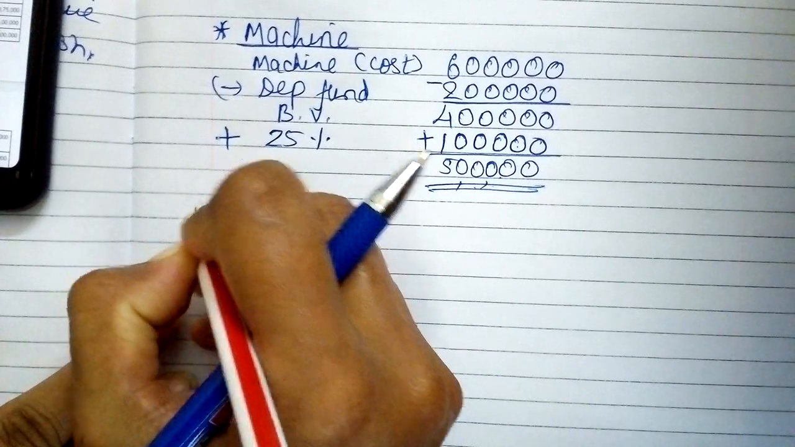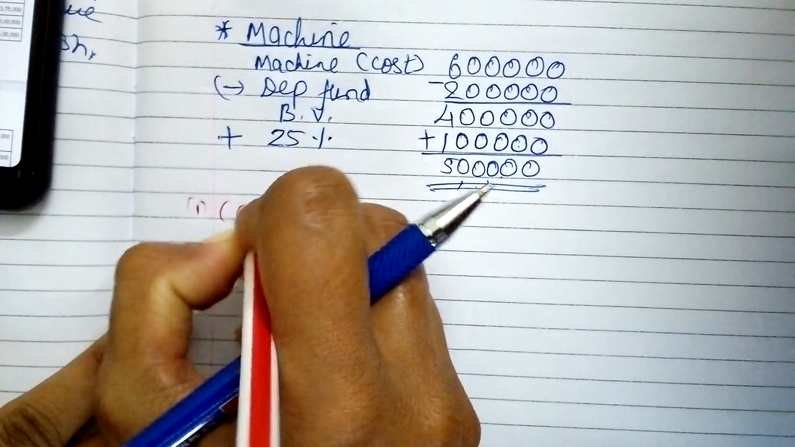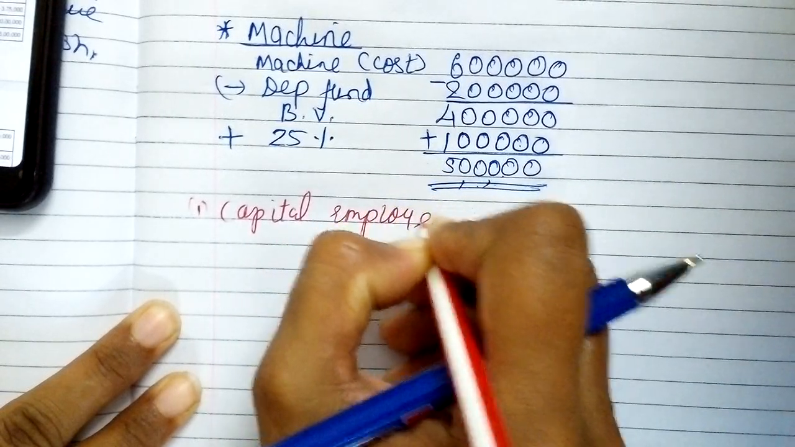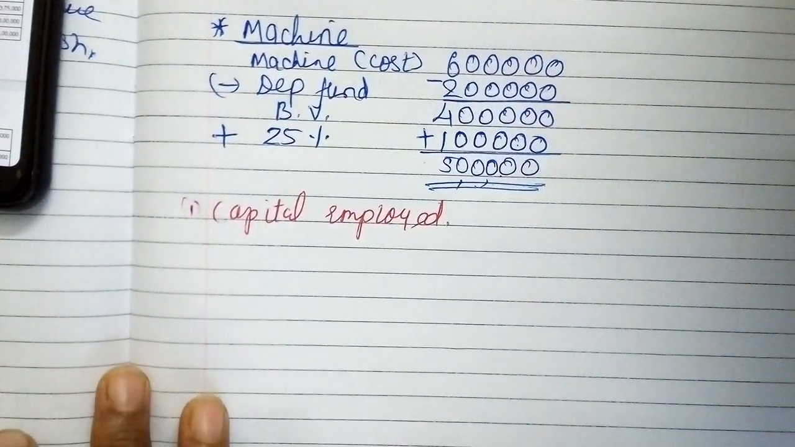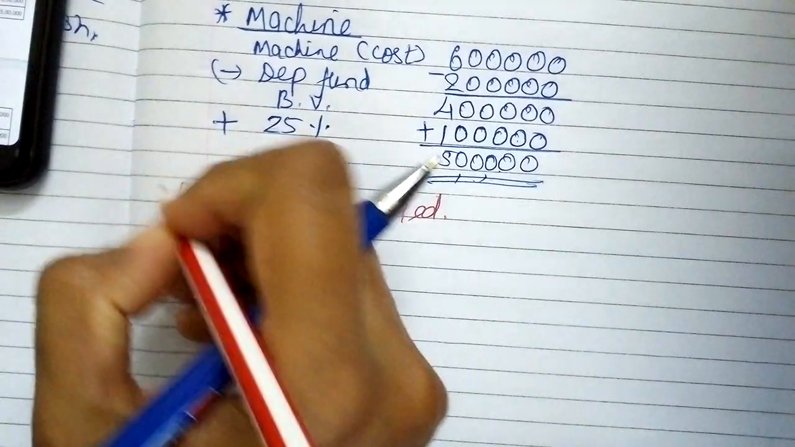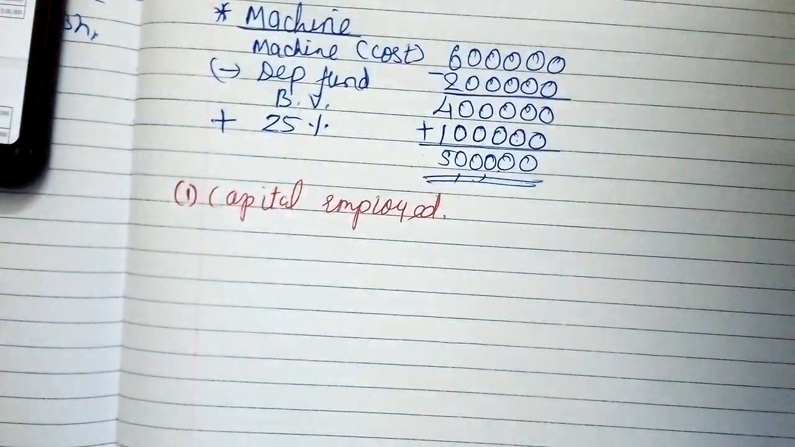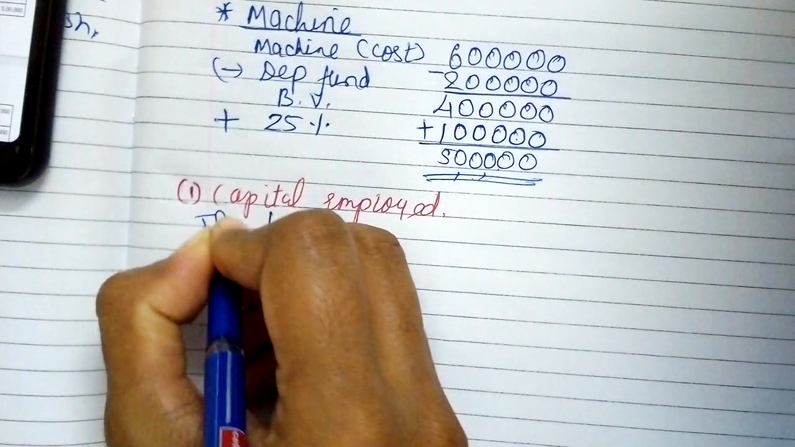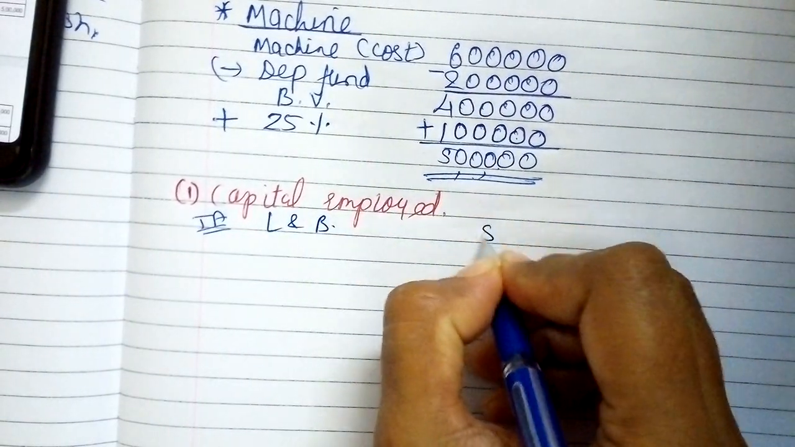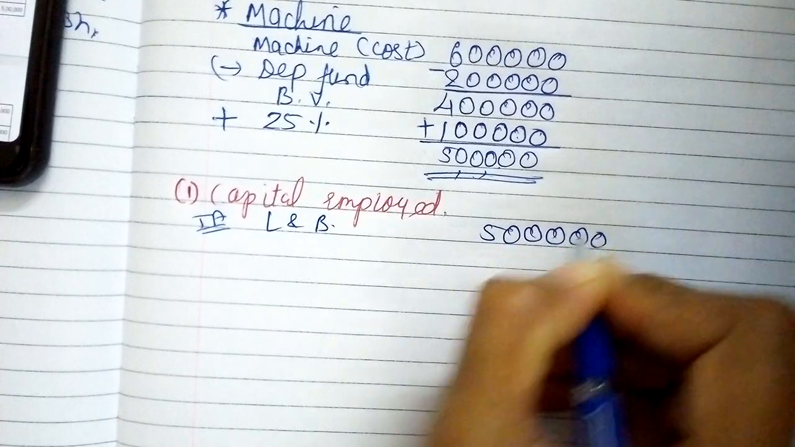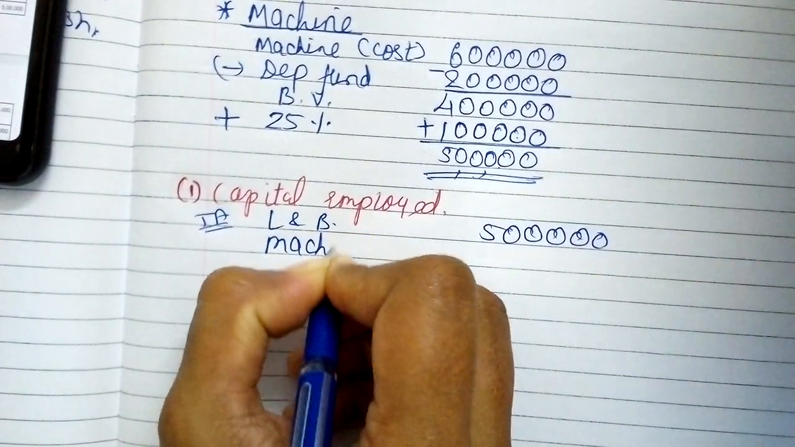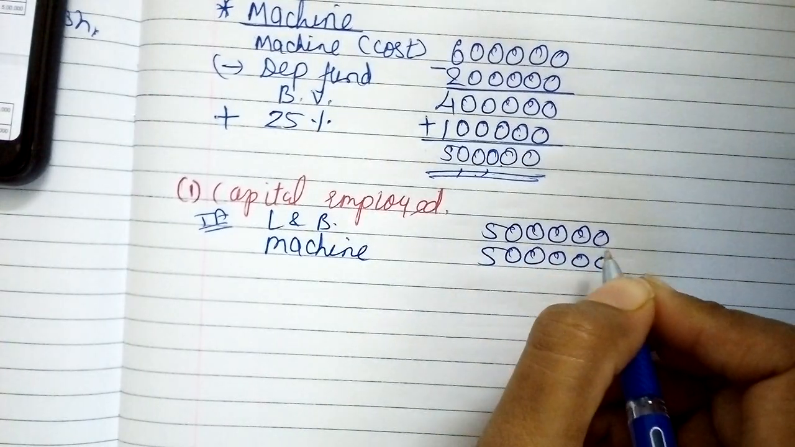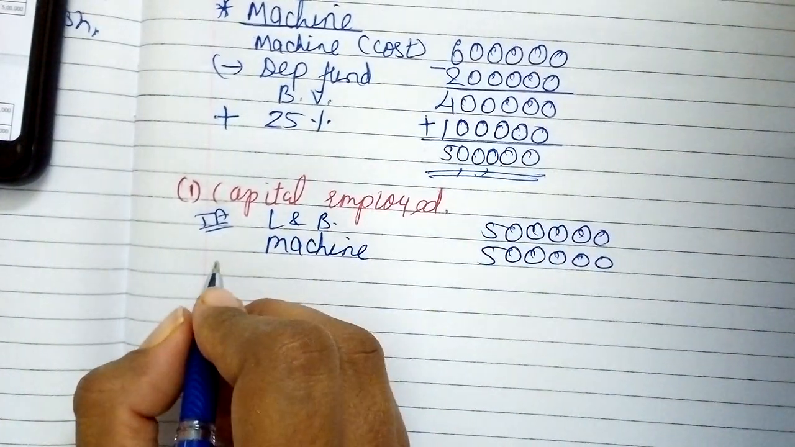Step number 1, capital employed. You can follow the sequence of the balance sheet so that no items are left out. Starting with total assets, that is land and building 5 lakhs, then machine 5 lakhs, then 10% government security.